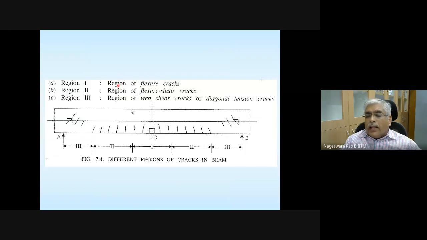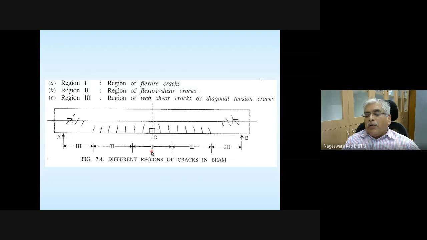Whatever I explained to you orally is what is actually depicted in this figure. A simply supported beam is shown, okay? And depending on the crack orientation, this entire beam can be divided into 3 regions. Region 1 is flexural, where normal stress is going to dominate and shear stress is going to be almost 0. In region 2, you have a combination of normal stress and shear stress.